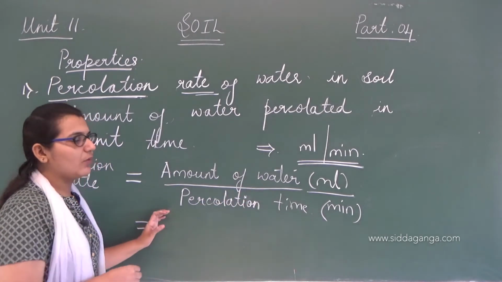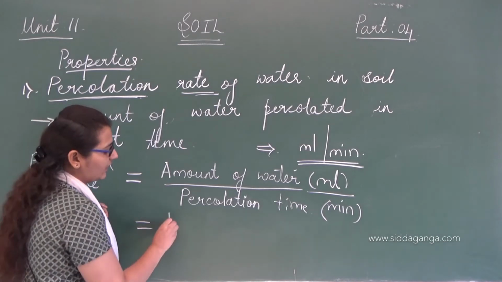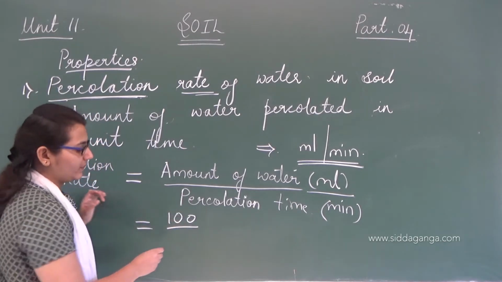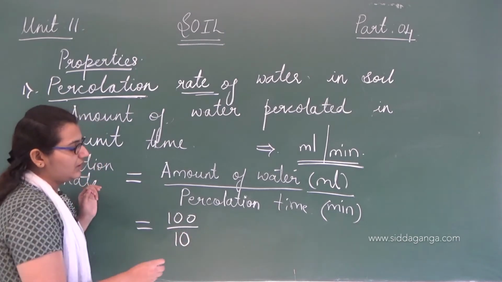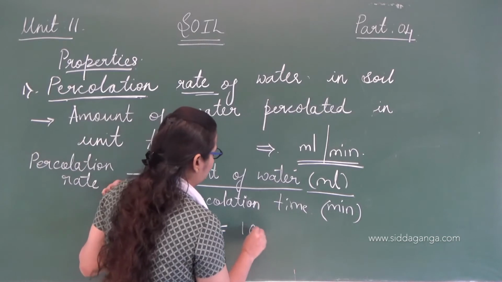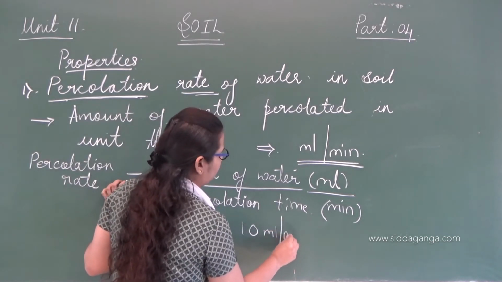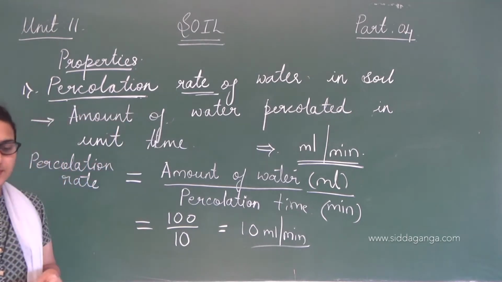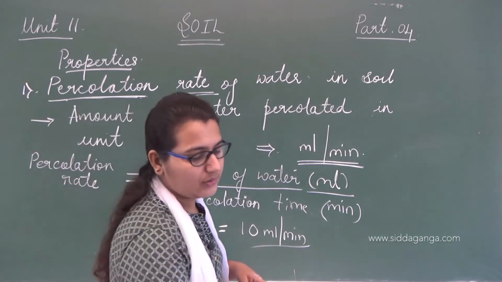Here the amount of water is 100 ml and percolation time is 10 minutes, which means percolation rate is 10 ml per minute.